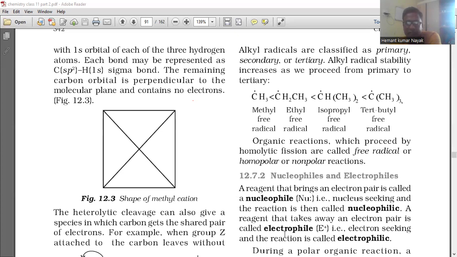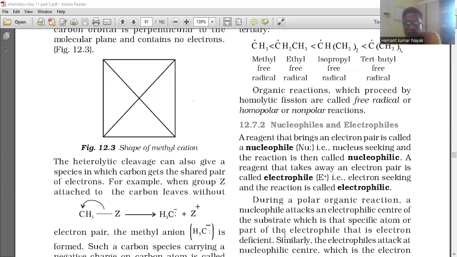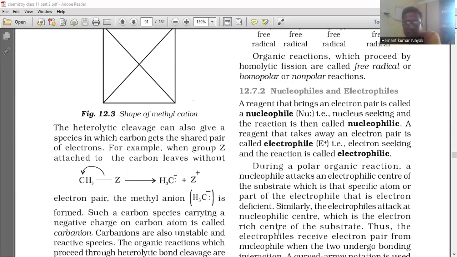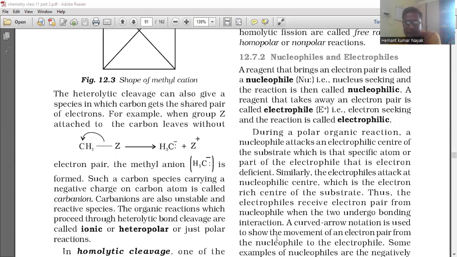They want electrons. So during a polar organic reaction, a nucleophile attacks an electrophilic center of the substrate, which is that specific atom or part of the substrate that is electron deficient. Similarly, the electrophiles attack at the nucleophilic center, which is the electron-rich center of the substrate. Thus, the electrophiles receive an electron pair from the nucleophile when the two undergo a bonding interaction. A curved arrow notation is used to show the movement of an electron pair from the nucleophile to the electrophile.